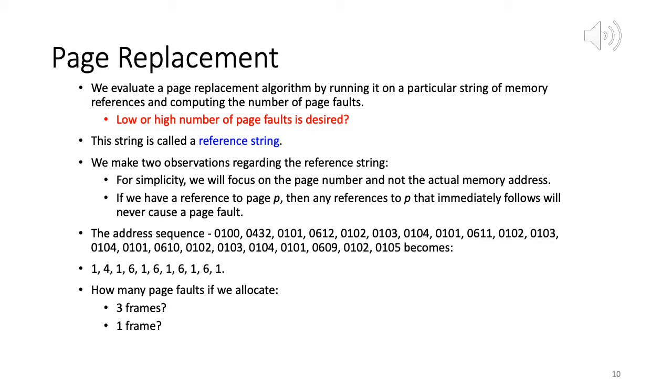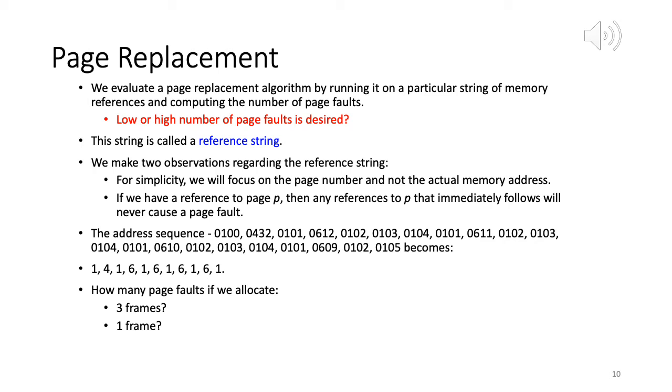So how do we evaluate a page replacement algorithm? We evaluate it by running it on a particular string of memory references and computing the number of page faults. So eventually what I have is a string, a set of memory references, which would correspond to the virtual addresses. From each virtual address, what I would do is extract the page number. So we know the P and D part, right?